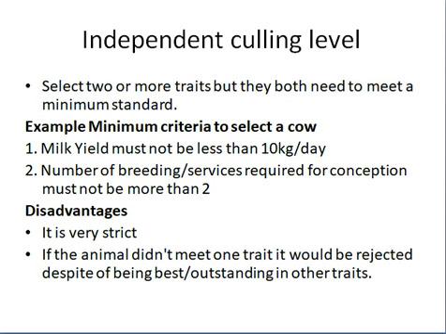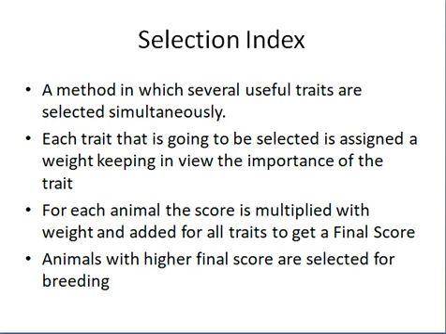We set a minimum criteria and we care for 2 or more traits. So it has disadvantages. It is very strict. If an animal did not meet 1 trait, it would be rejected despite being best or outstanding in other traits. For example, a guy is very good, very intelligent, but he's not getting the CGPA required, so he would be culled. So that is why independent culling level is bad, because it does not take care of overall performance of the animal. So to overcome all previous 2 methods, we have selection index in place.